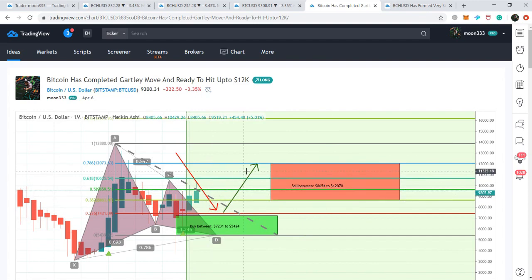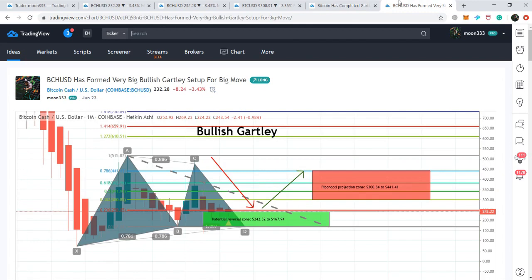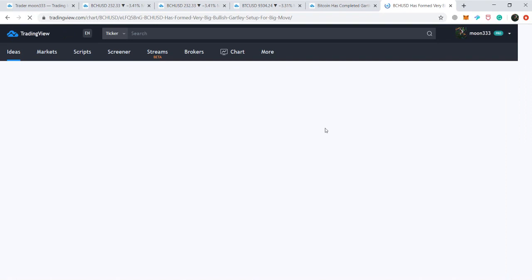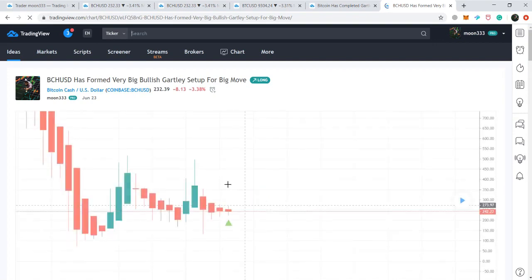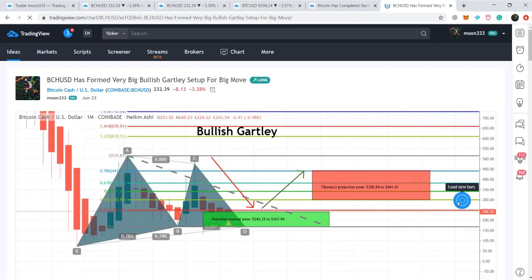Bitcoin Cash also has produced big profits like Bitcoin in this period. Let me play this chart for you. Now I am just going to play this chart when it is loaded again. Now you can see that so far the price action, even though it has been producing different profit rallies with Bitcoin, is still moving within the potential reversal zone.